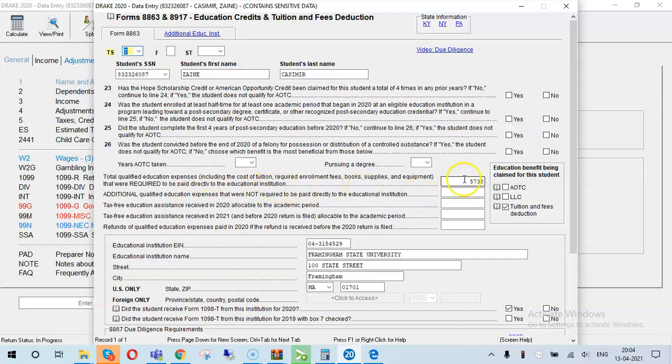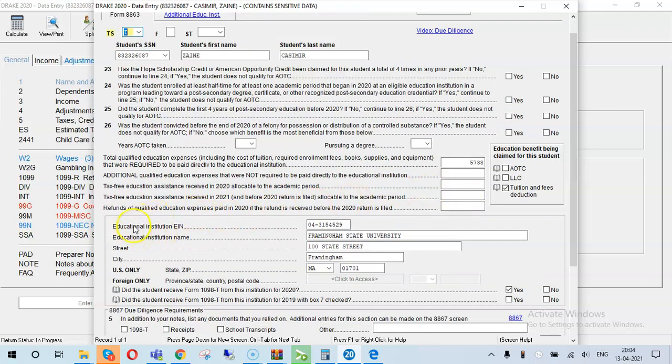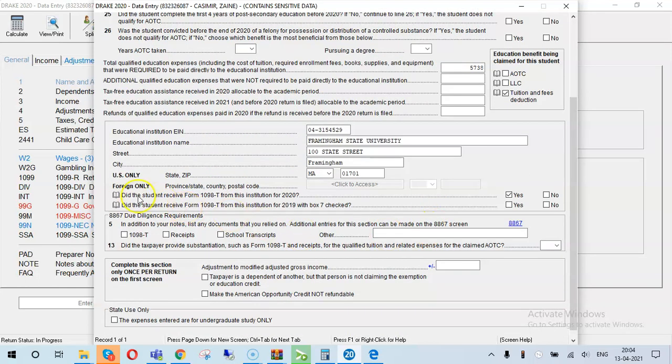The total amount is 5738. You also need to mention the details of the educational institution, like the EIN, name of the institution, and address, and you have to tick tuition and fees deduction. You can also tick whether the student received Form 1098-T from this institution for 2020: yes or no.